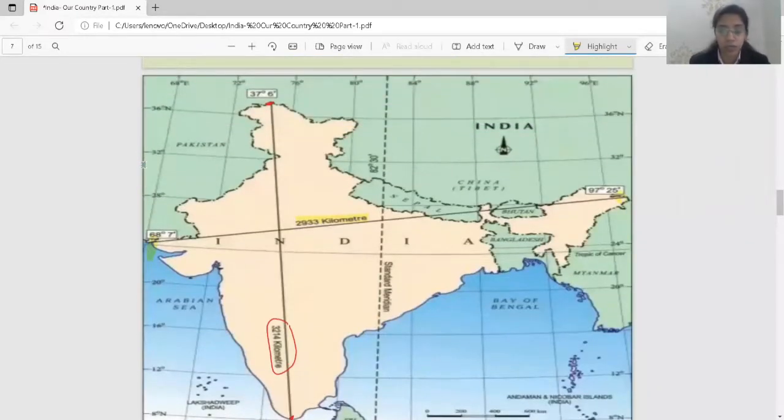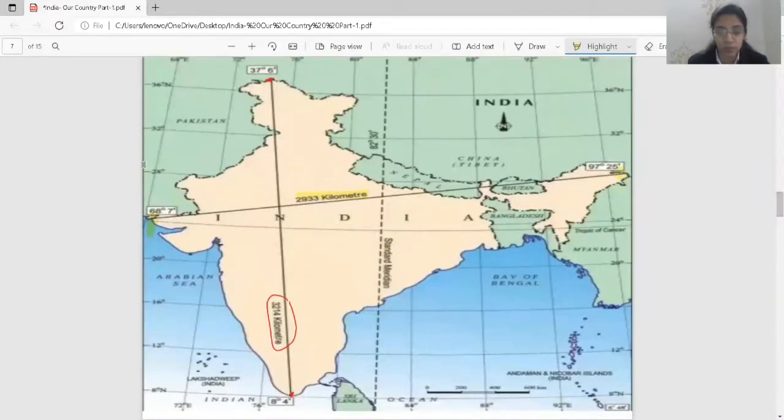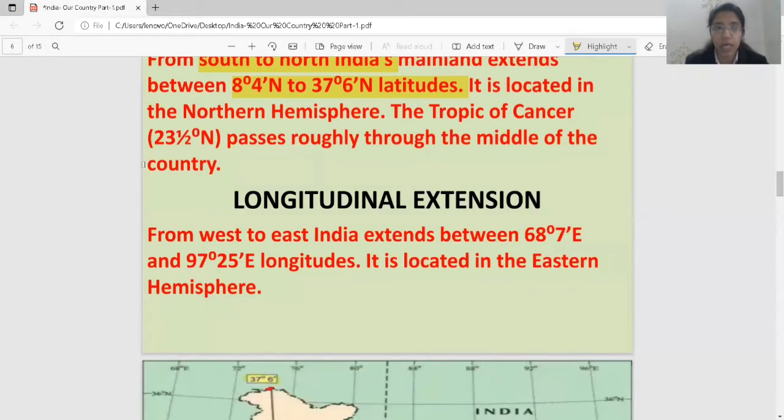See, from the south it starts. You can see it is written 8 degree 4 north. From here it starts going up, till 37 degree 6 north. So this is the latitudinal extension of India. It is located in the northern hemisphere.